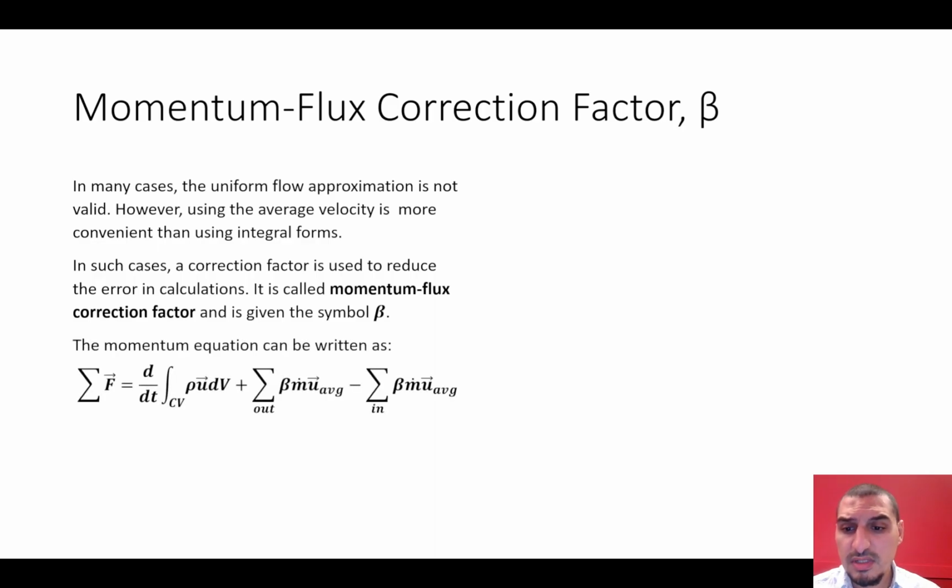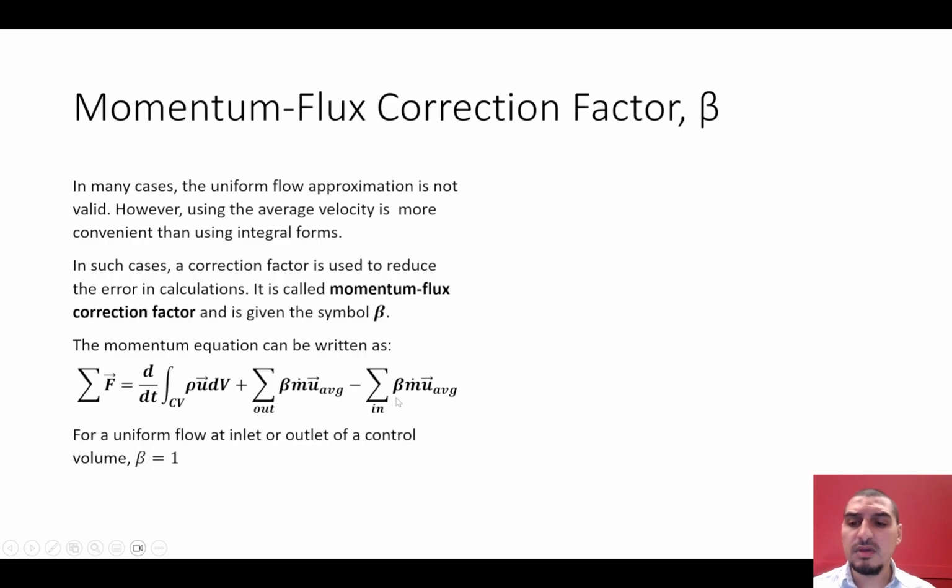So the equation can be written as, of course, this is the general form if it's unsteady, with what we can consider as a uniform flow. In this case we can write the equation this way. It's still the time dependence term, but with the beta here and the beta here.